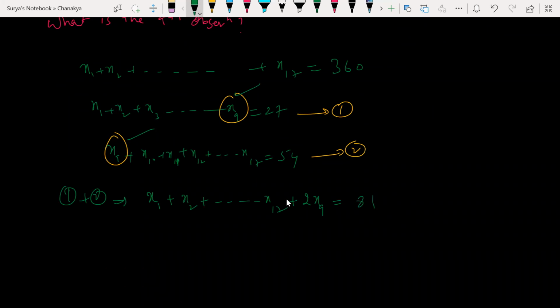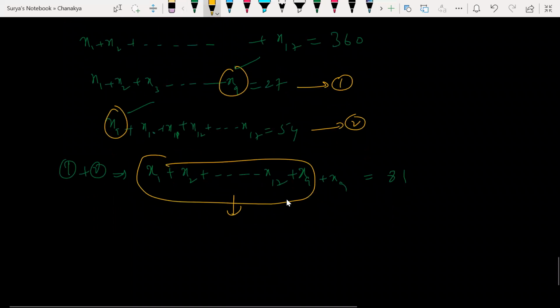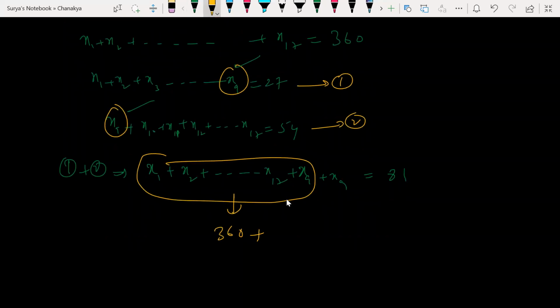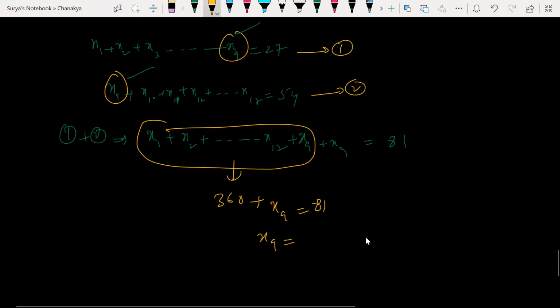So we know here, look at this here. Instead of writing 2 times, can I split this like this? 2 times x9 means I'm writing x9 plus x9. I know that the first 17, how much? So 360. Sorry, 360 plus x9 is equal to 81. x9 is equal to how much? 81 minus 360. How much? That is what your answer is.